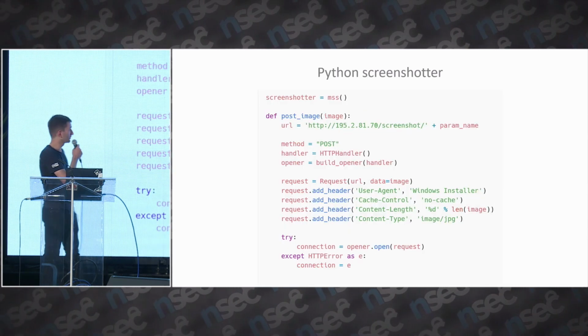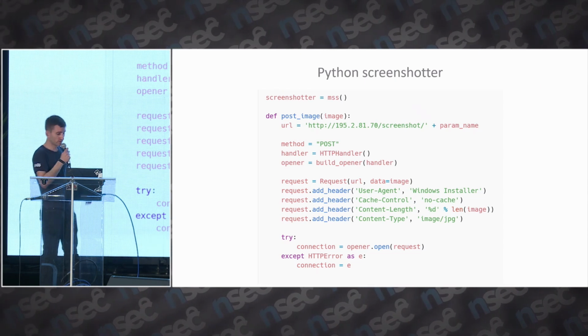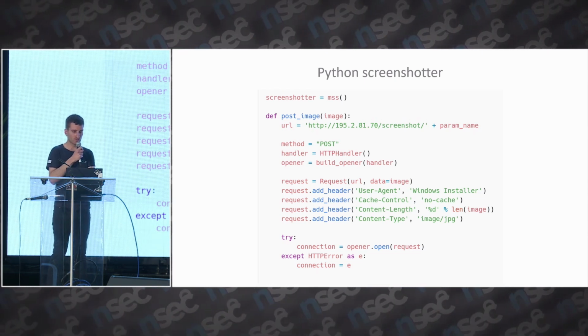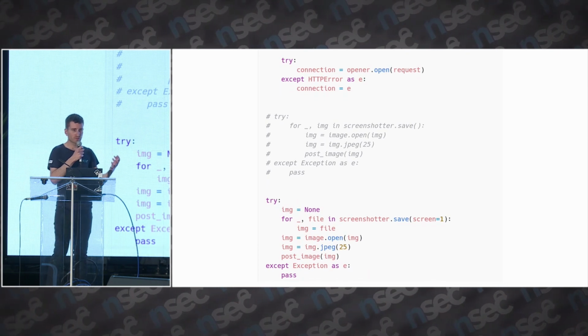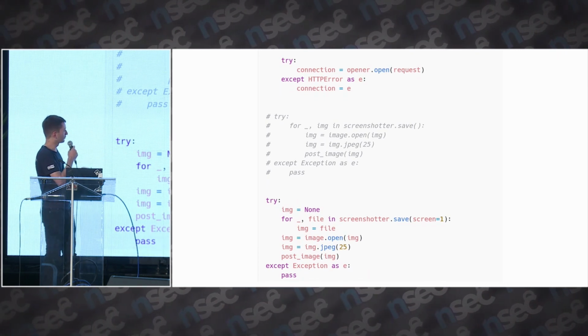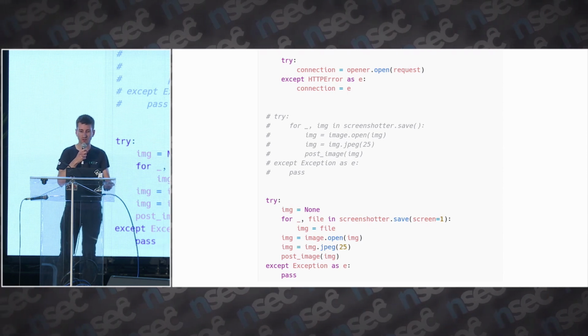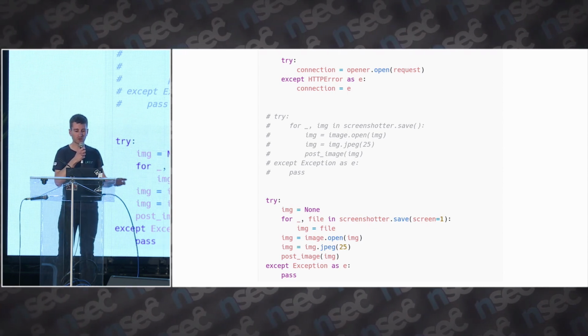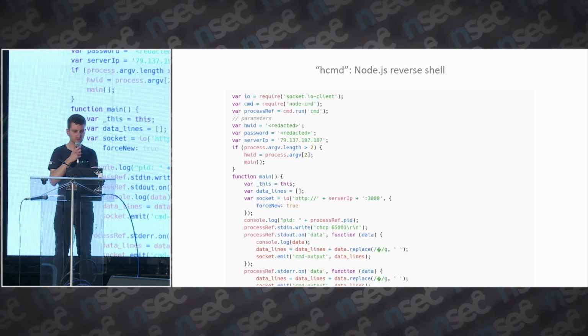So this is a Python screenshotter. It's quite simple, it just takes a screenshot and exfiltrates it. Also, the feeling of how it's written is always similar in every scripting language. So I believe one person develops all these tools in all those different languages.